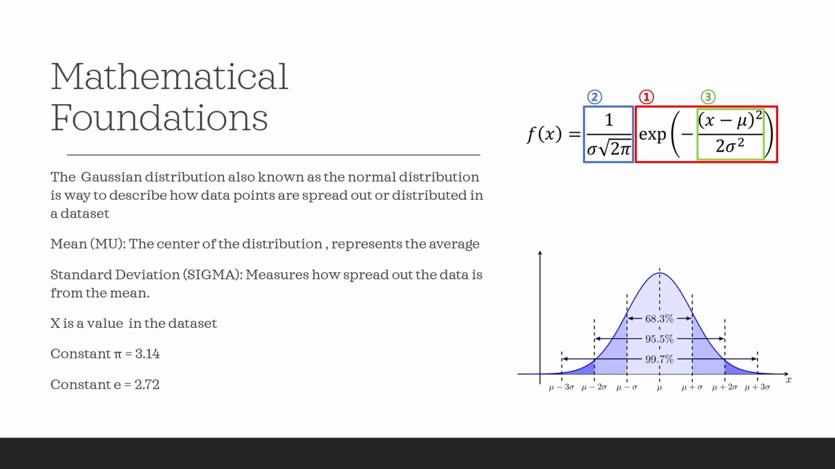The mean or the average is in the center of the distribution and is represented as the mu in the equation. E is a constant approximately 2.72 and pi is a constant approximately 3.15. This function is used for many things in the world today, but where did it come from?